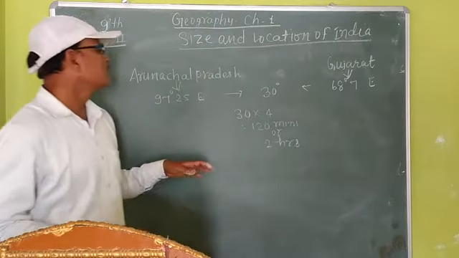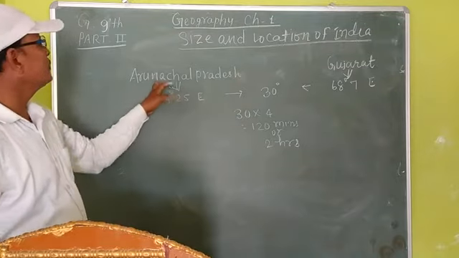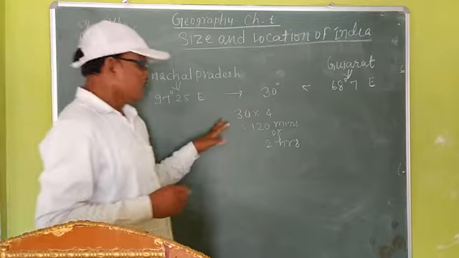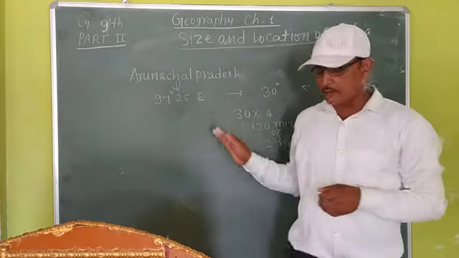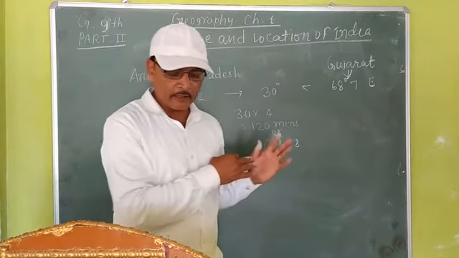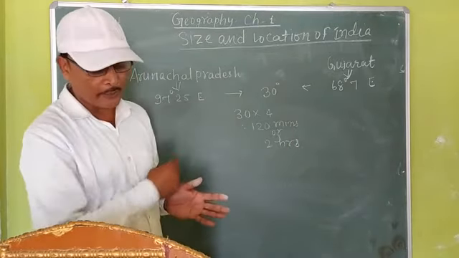I proved it: this is why there is a time lag of 2 hours between Arunachal and Gujarat in their local times. All these topics have been taught in previous days, but this is very important and I want to repeat them.